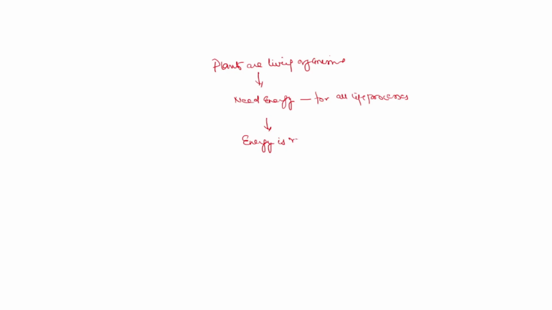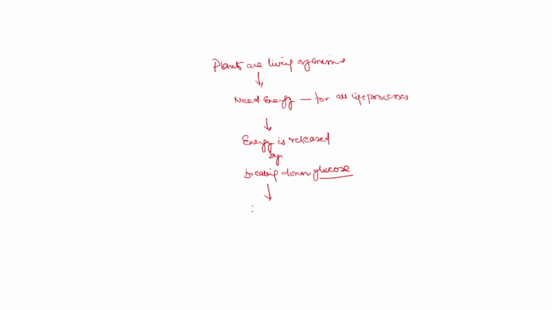We know that plants are living organisms and they need energy for all life process, and energy is released by breaking down glucose.